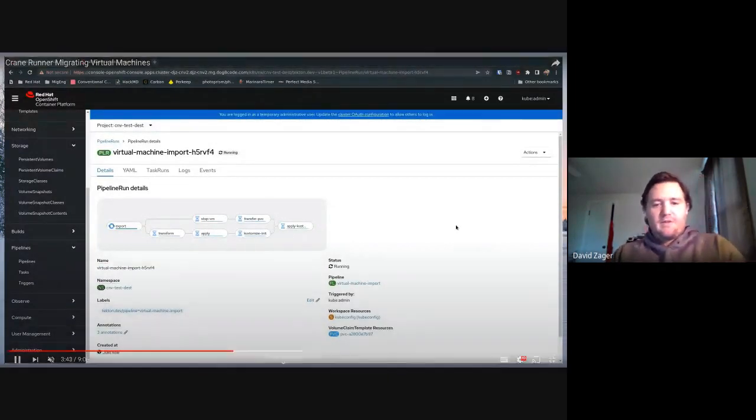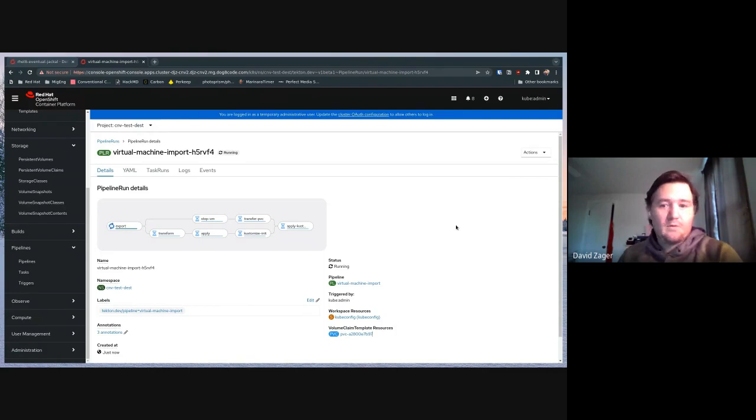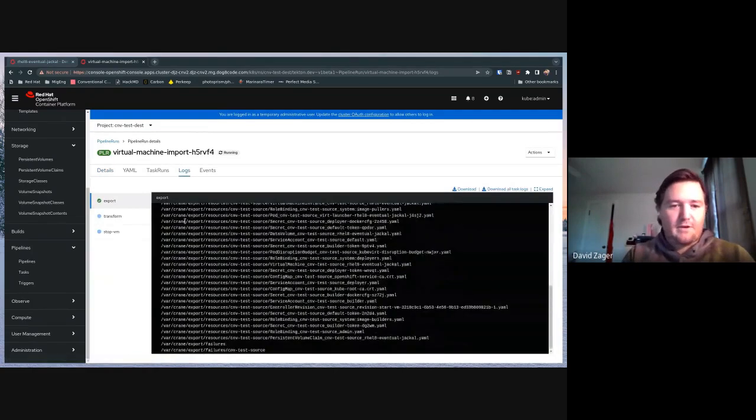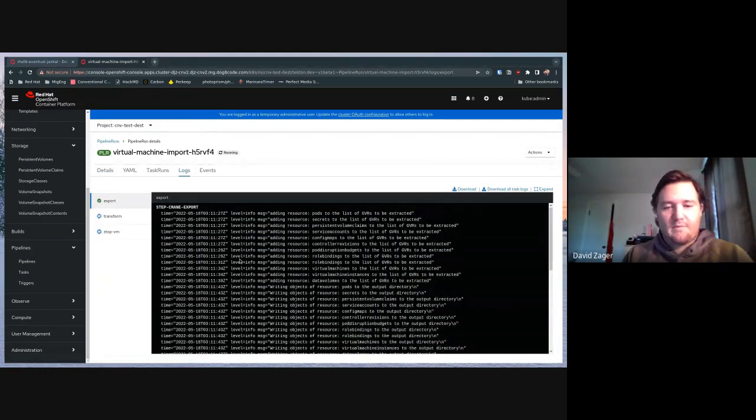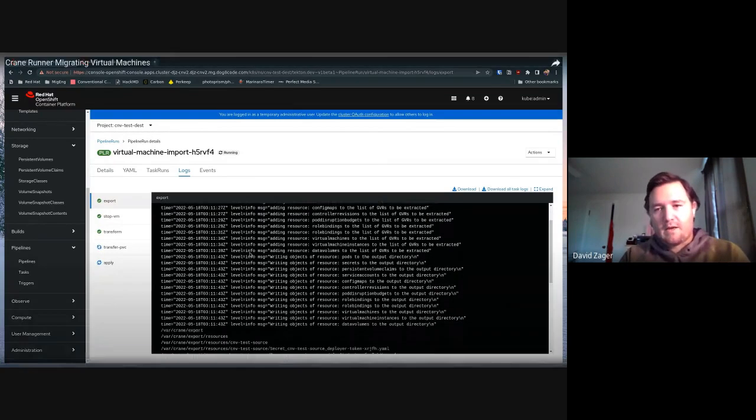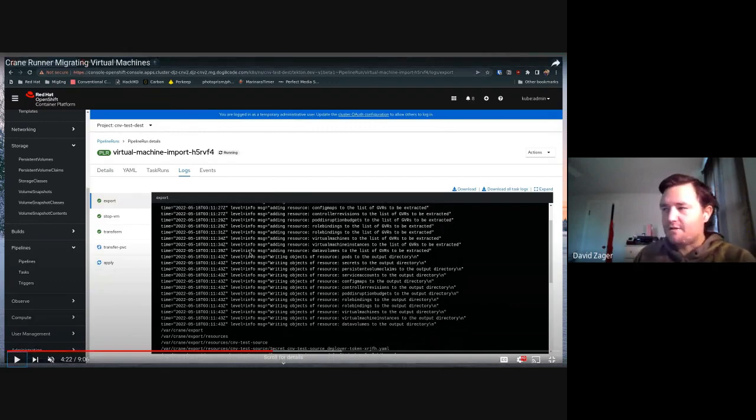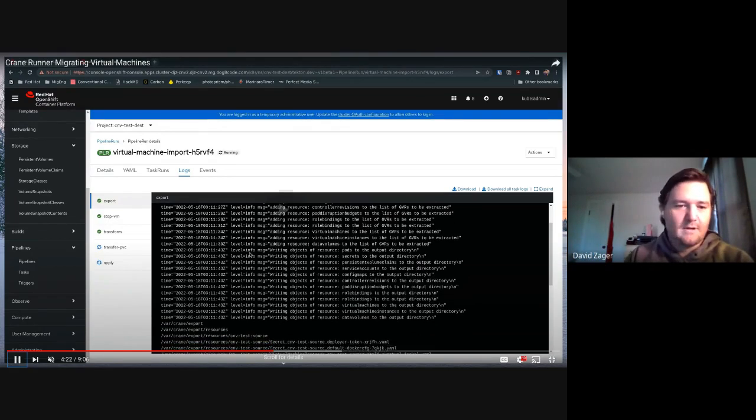So a lot of what we're doing with the MTRHO or this crane effort is we're relying a lot on Tekton and the pipeline automation that they provide. So right now we're in the pipeline GUI, and we create a pipeline run, which is an instantiation of a pipeline. A pipeline includes a bunch of steps, a bunch of tasks. Those tasks are instantiated as task runs, and each of those task runs has a pod that executes in the cluster.